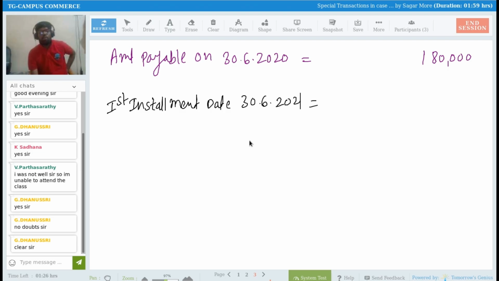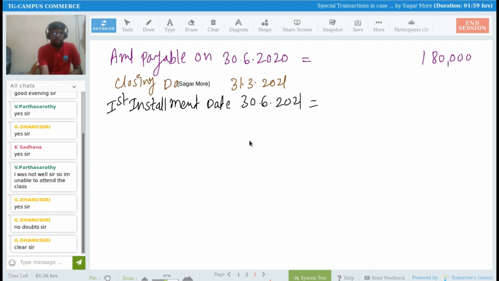So no doubt I am going to make a payment on 30th of June 2021, that is correct. But sir, I need to close the books of accounts each and every year on 31st of March. So I can say till the date of closing of account, that is 31st of March 2021. So that is the closing date.